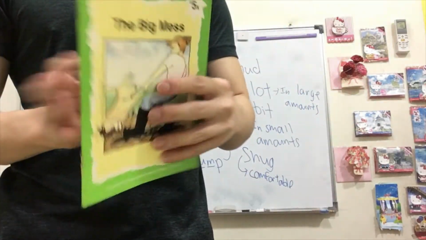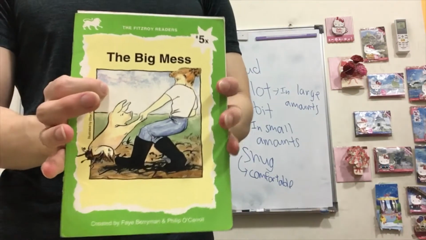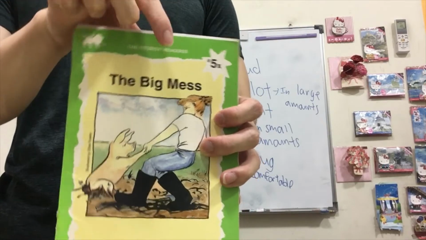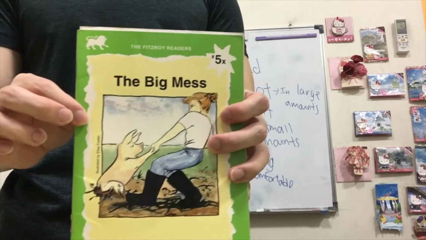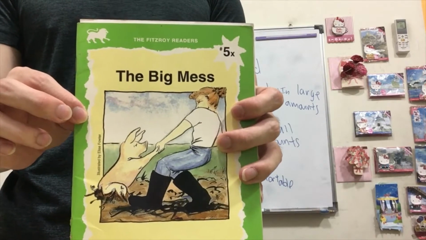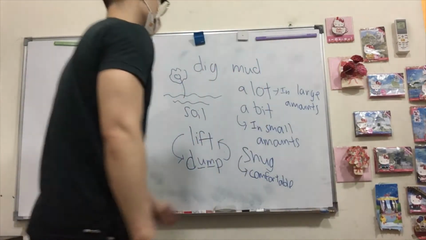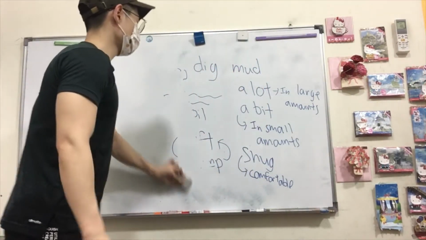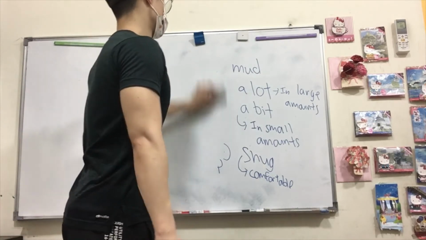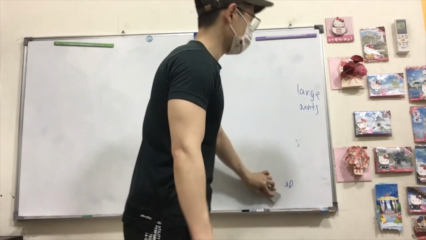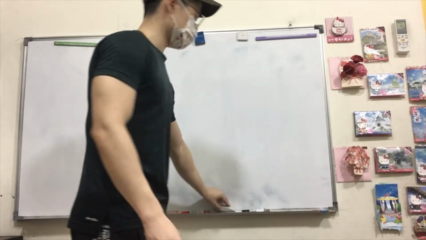Okay, so let us start with this book, The Big Mess. Before we start on The Big Mess, can you think of a word that has the opposite meaning of big?